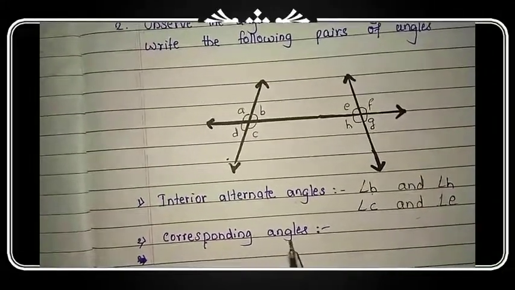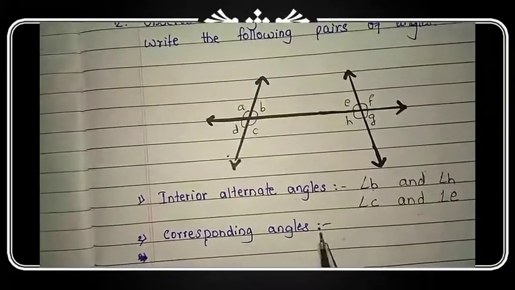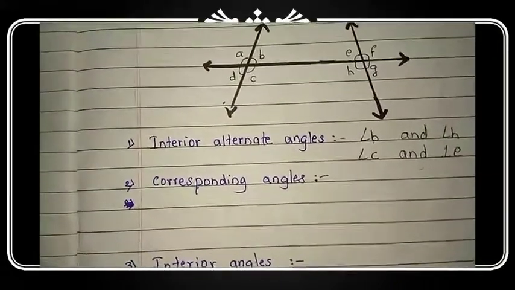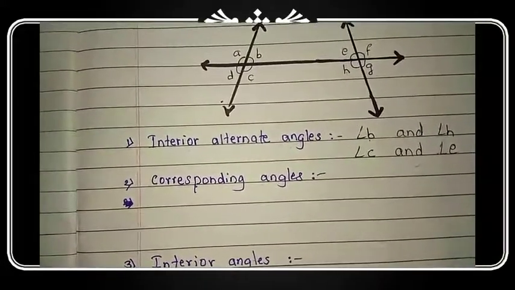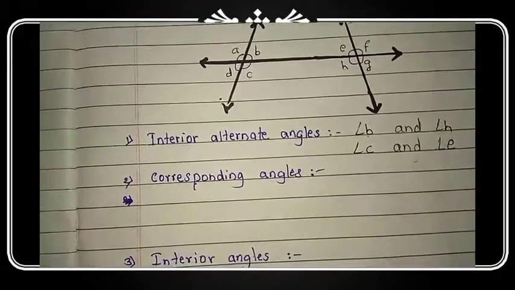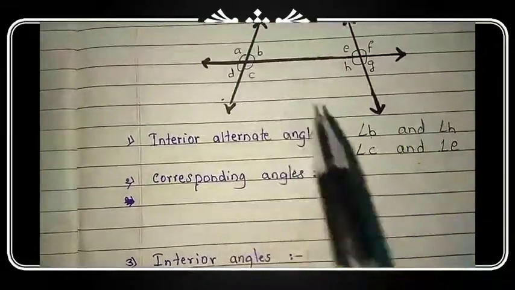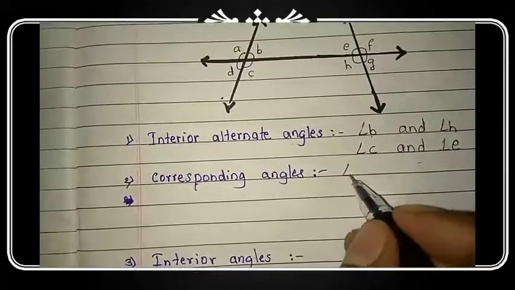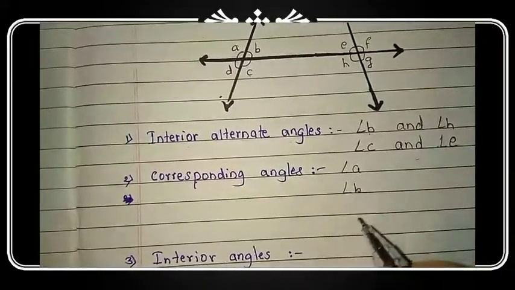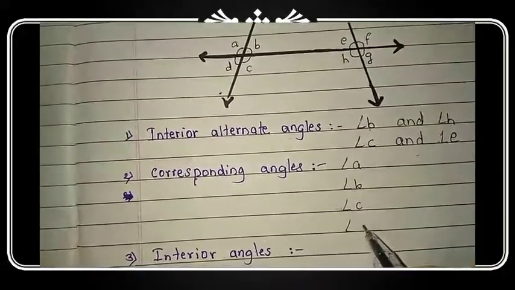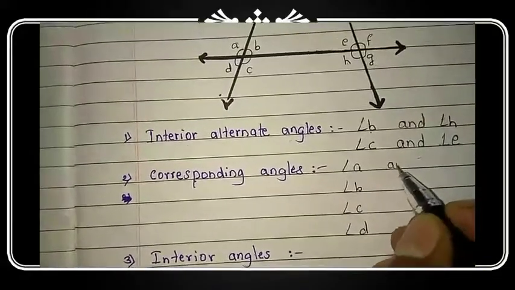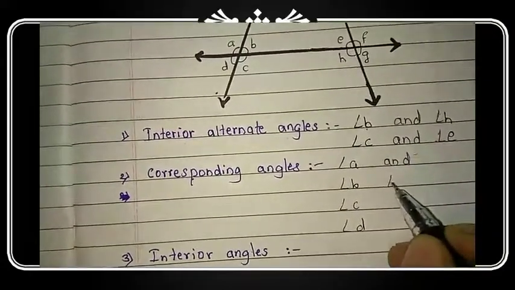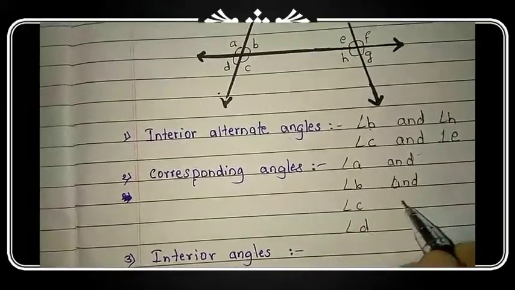Okay, now what are the corresponding angles? How many pairs of corresponding angles are there? So corresponding angles means the angles which form on the same side and same direction of the transversal. So for example, there are 4 angles here. So first I am writing these 4 angles: angle A, angle B, angle C and angle D. And I have to write its pair.